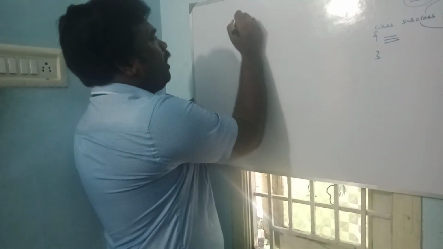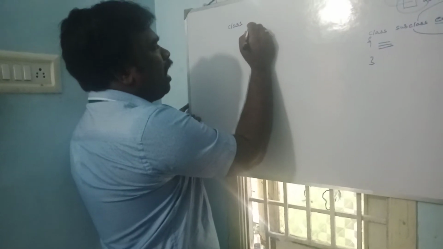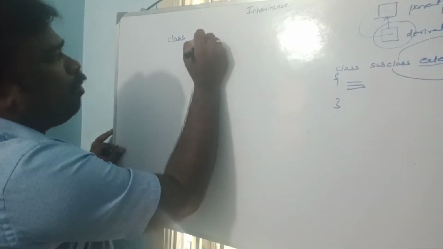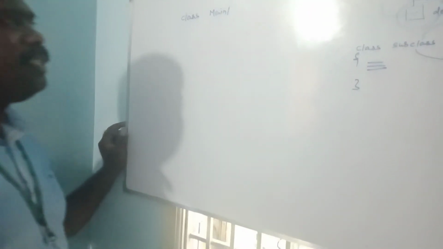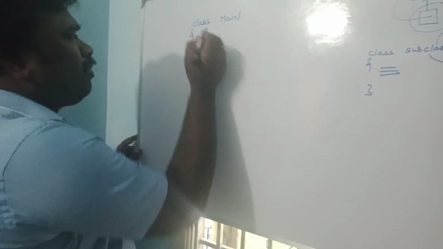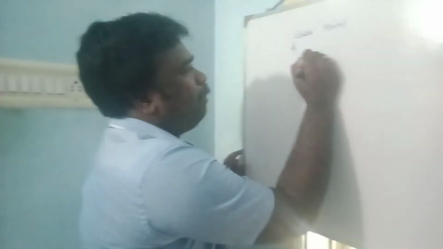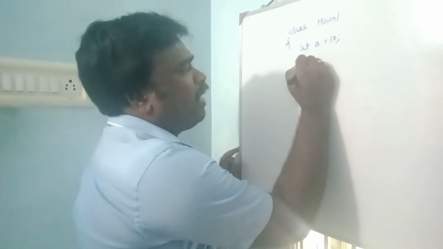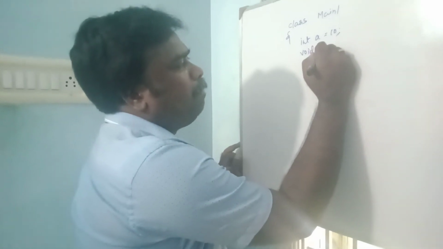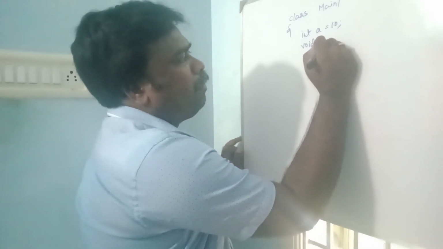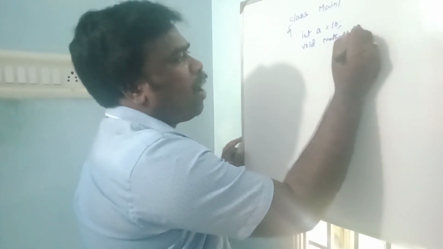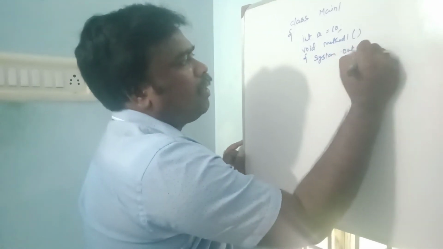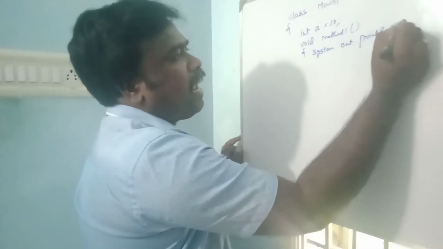I will explain with one example. For example, I am creating a class. The name of the class is main1. Then I am defining one variable, int a = 10. I am defining one method, void method1, with System.out.println(a).